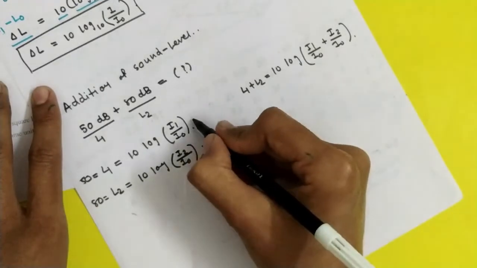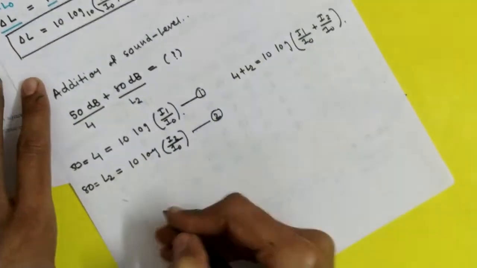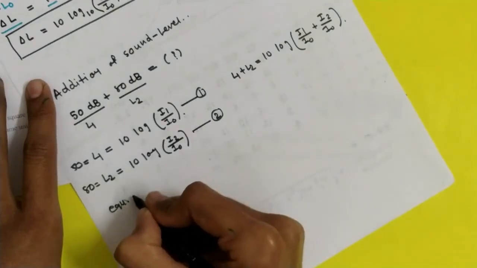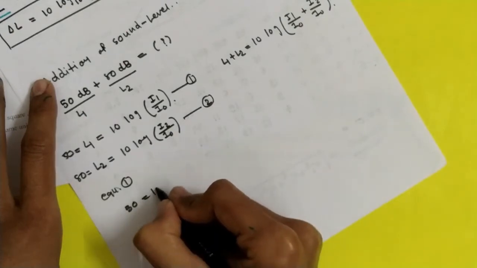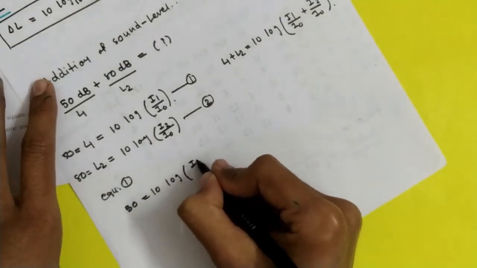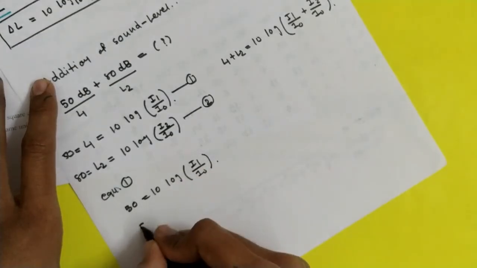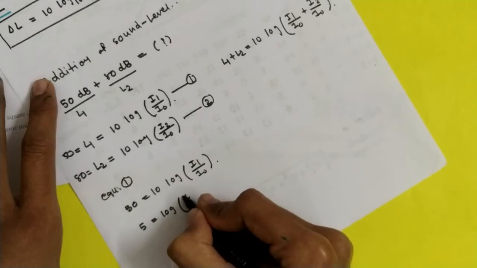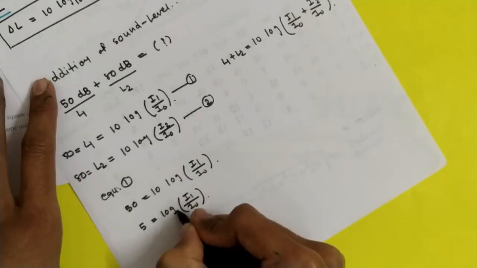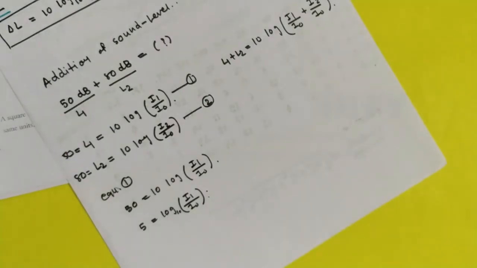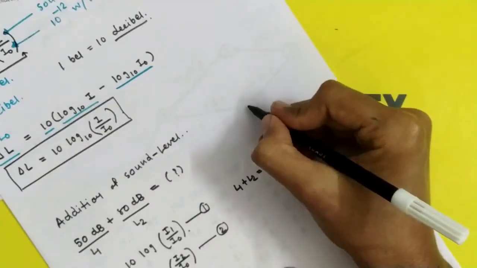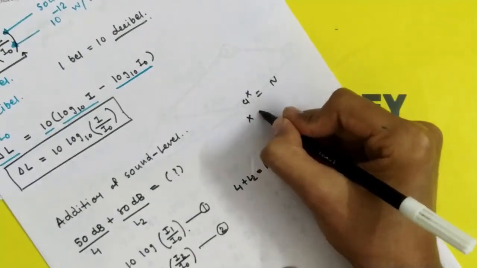So to get this, from equation 1, 50 is equal to 10 log I1 by I0. 5 is equal to log I1 by I0. Here it is log base 10, right? So as per the formula, a raised to x is equal to n means x is equal to log n base a.